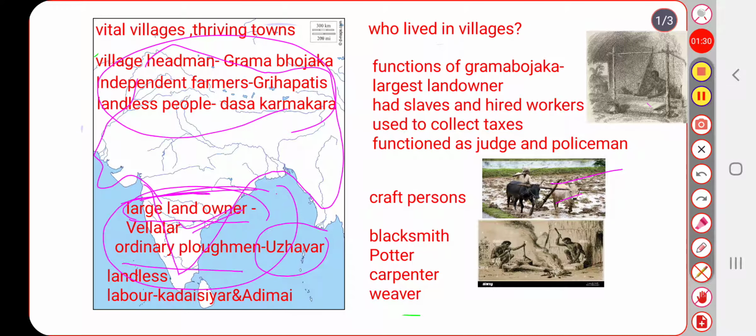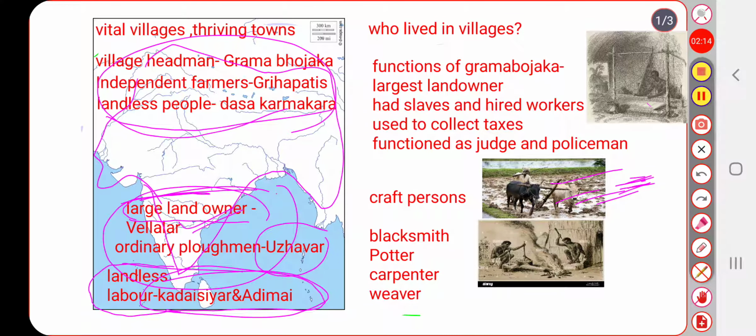So here you can see this picture. In this picture, what is that person doing? He is plowing the land. It means he is turning the soil by using a plow. So he is called a plowman. In the Tamil Nadu region, an ordinary plowman was called Uzvar. And in villages, landless people, including slaves, landless labor including slaves, were called Kadaisiyar Adimai.